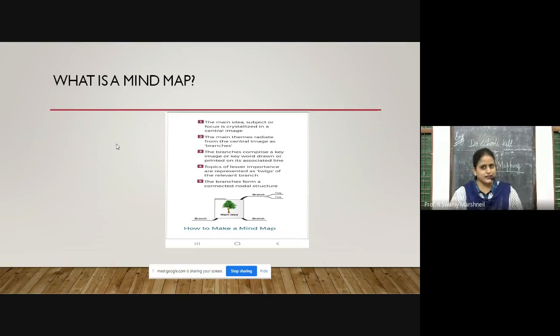I hope you all are understanding. The central idea is pollution. We have drawn arrows or made circles, and we have written to that main idea pollution: air pollution, noise pollution, water pollution, and land pollution. After that, these are the sub points. These sub points are further elaborated. They have sub points also.